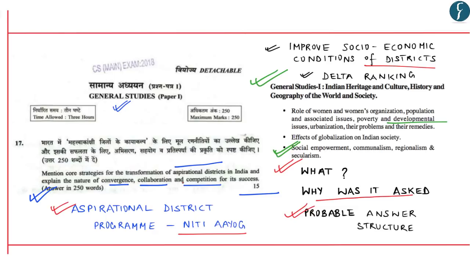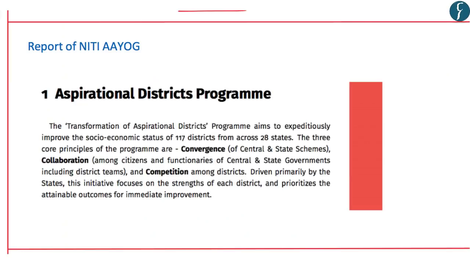So let us first understand this aspirational district program of Niti Aayog and also analyze these three words which become important and were also asked in the question, that is convergence, collaboration as well as competition. As you can see, this fact has been taken directly from the report of Niti Aayog where it talks about the aspirational districts program, and you can also see the three important words, convergence, collaboration and competition, as mentioned in this report.